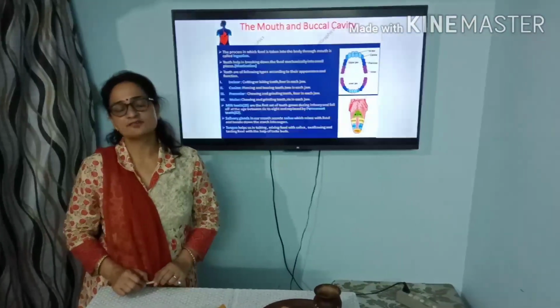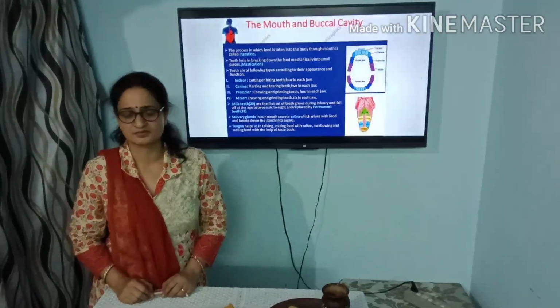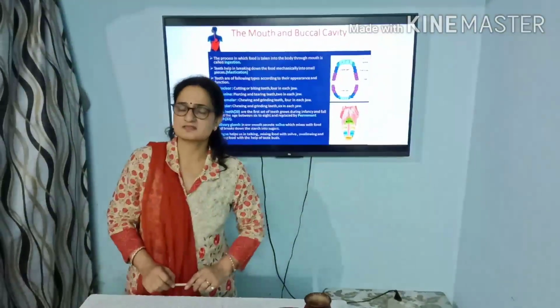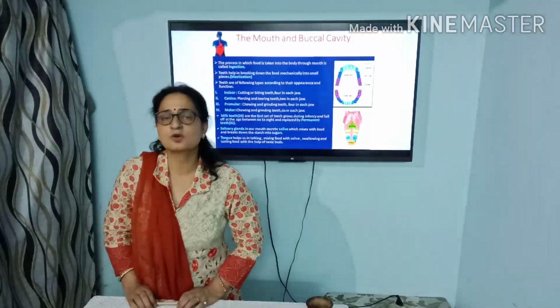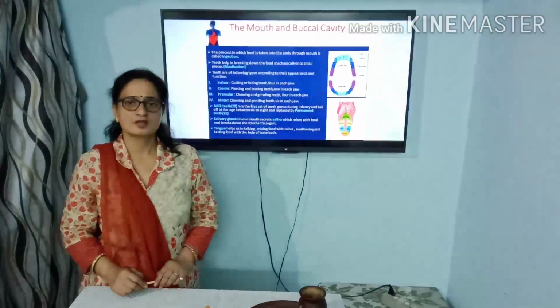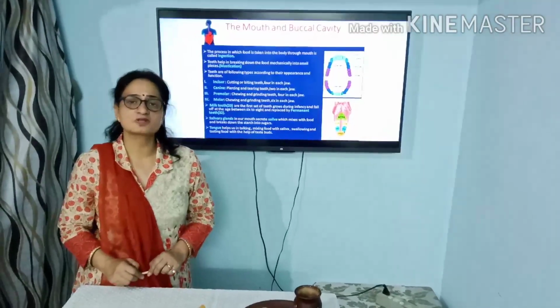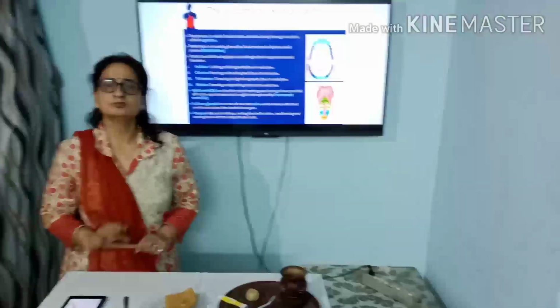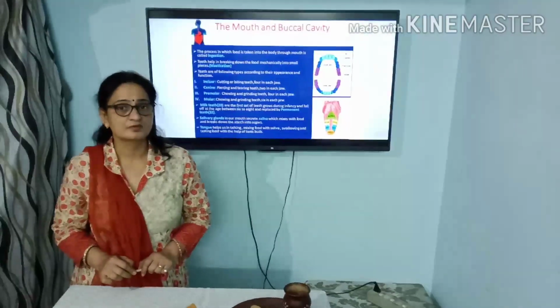Now, the role of the salivary glands which are present in our buccal cavity. These salivary glands secrete a liquid which is called saliva. It helps in the digestion process. Actually, children, the digestion process starts in the buccal cavity itself.